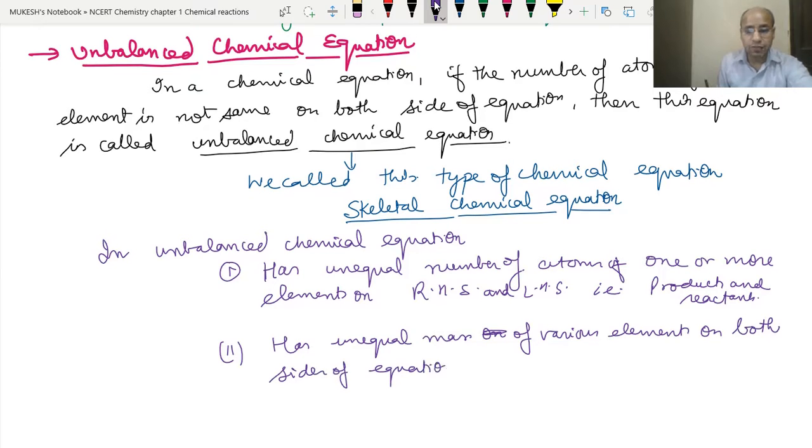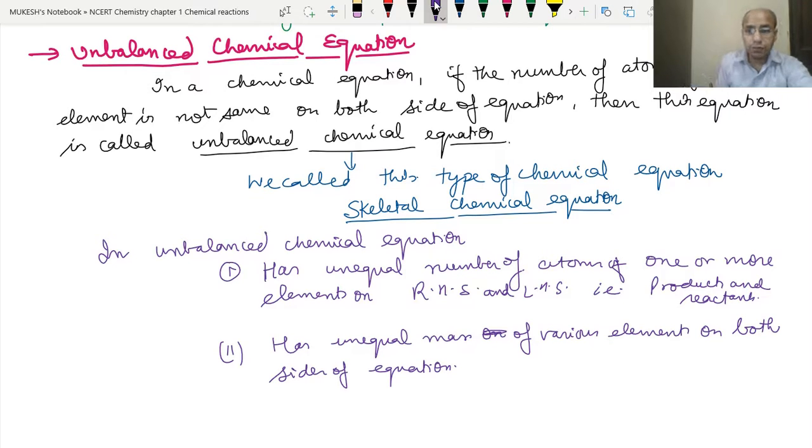But in ninth class we studied the laws of chemical composition. What did the law of conservation of mass say? That the mass of the reactants before the reaction and the mass of the products after the reaction are equal. But an unbalanced chemical equation has unequal mass.